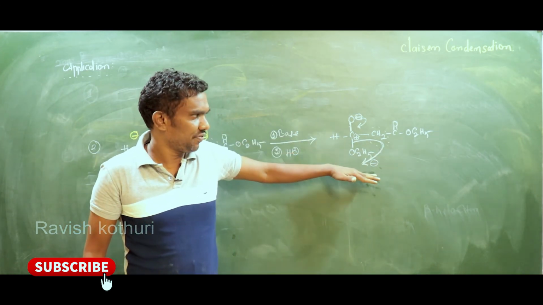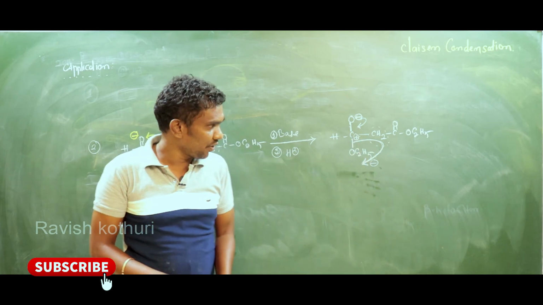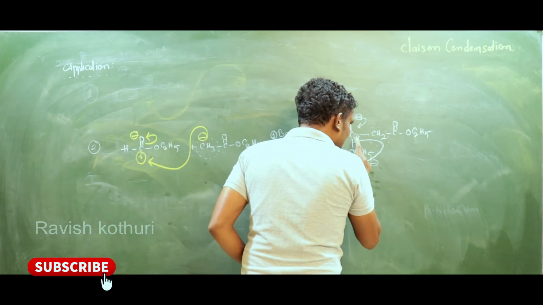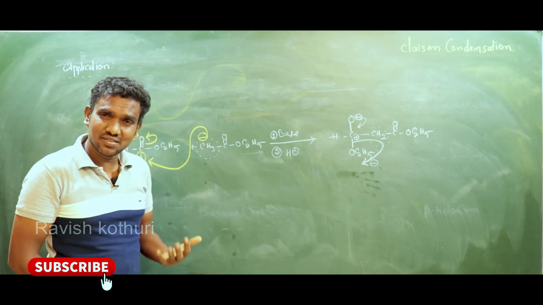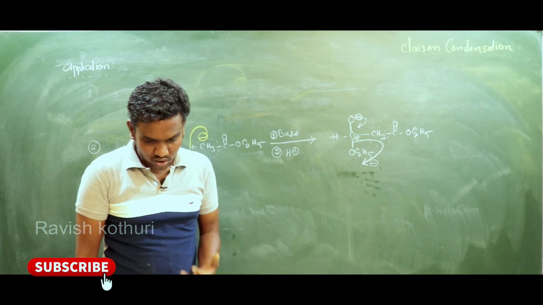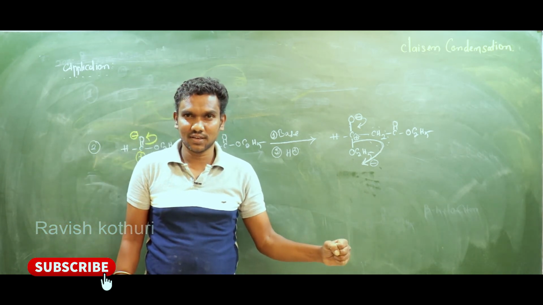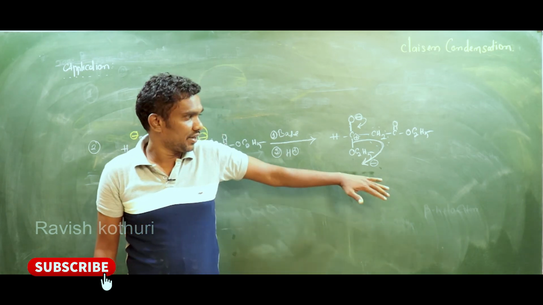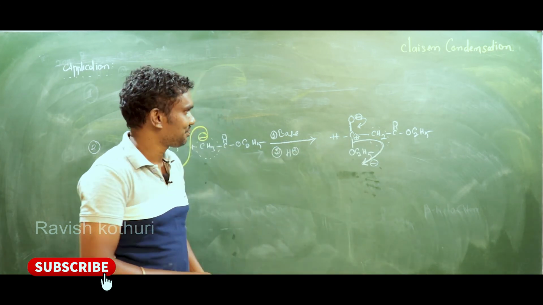This oxygen gets negative charge, this carbon gets positive charge. What is the reason for oxygen getting negative charge? Because oxygen has more electronegativity than carbon. If heterolytic cleavage takes place, oxygen gets negative charge, carbon gets positive charge. That's all, my dear.